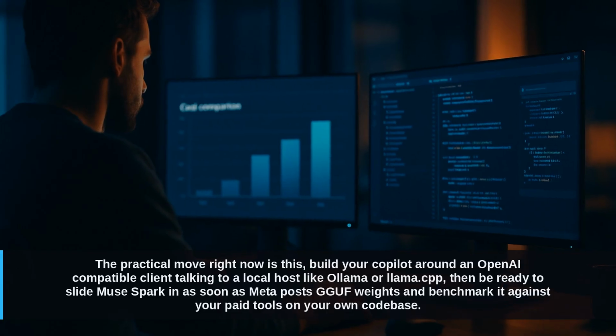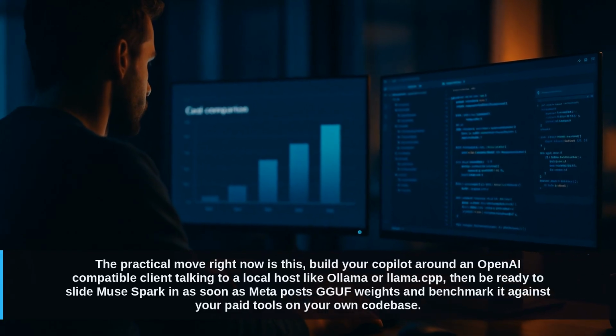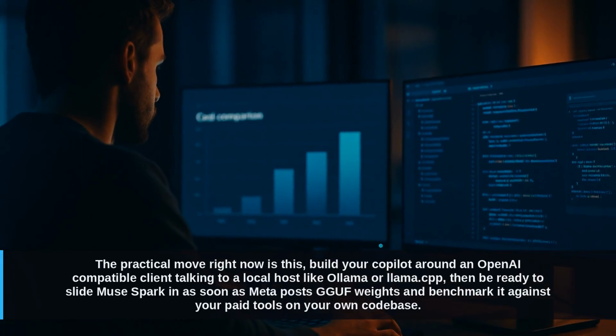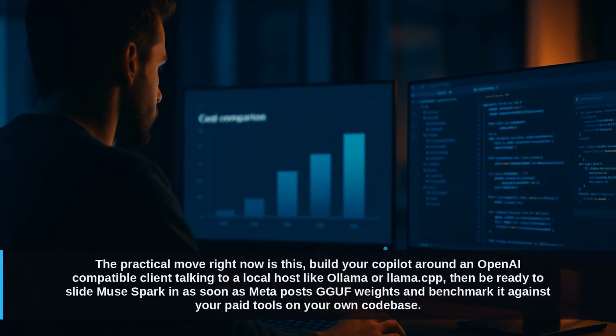The practical move right now is this: build your Copilot around an OpenAI-compatible client talking to a local host like Ollama or llama.cpp. Then be ready to slide Muse Spark in as soon as Meta posts GGUF weights and benchmark it against your paid tools on your own codebase.